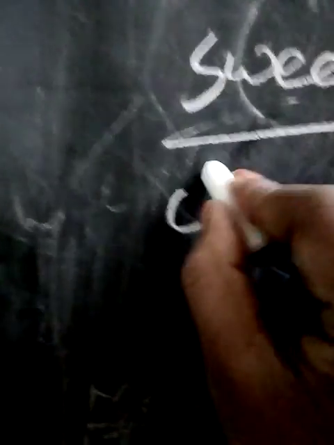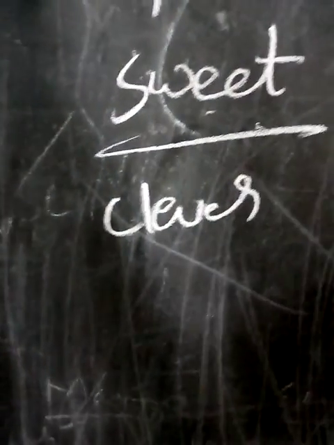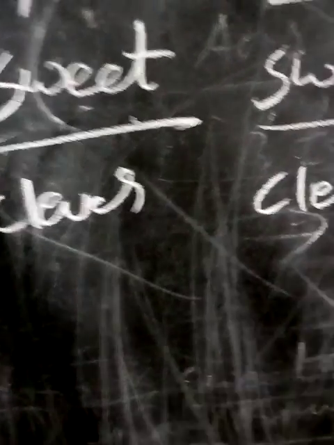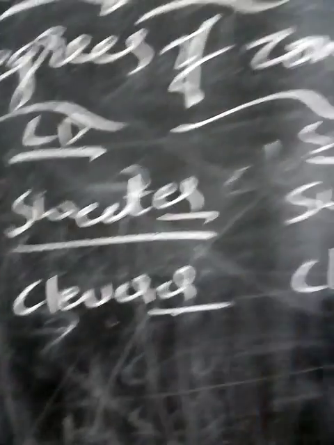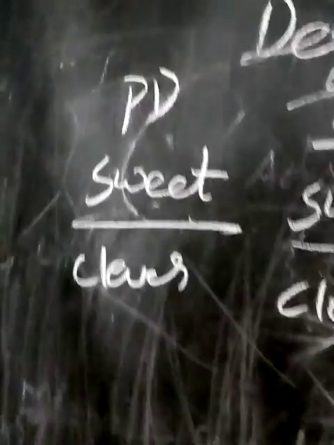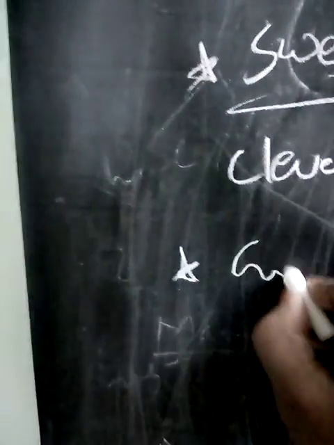One more example I will take. Clever, cleverer. If you add er, est, it becomes comparative and superlative degrees to the base form of the positive degree. This is one category. One more category, look here: good.